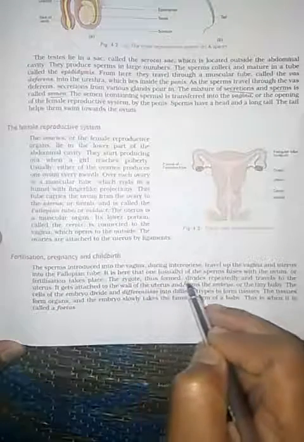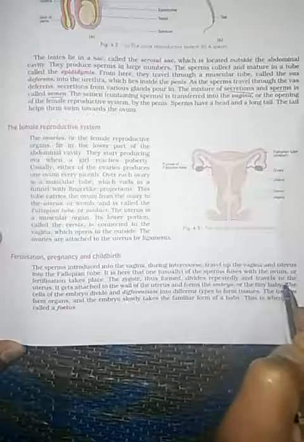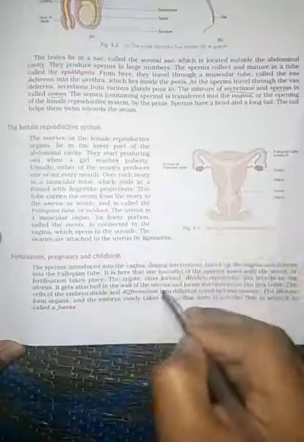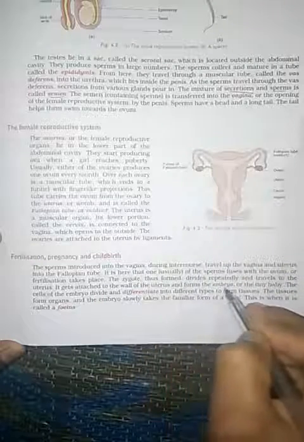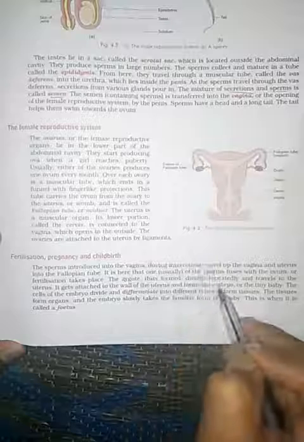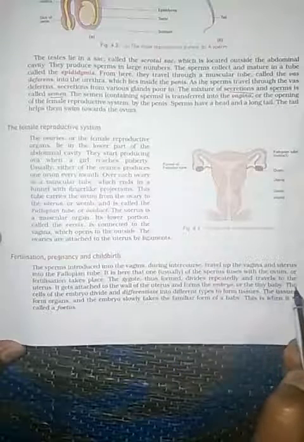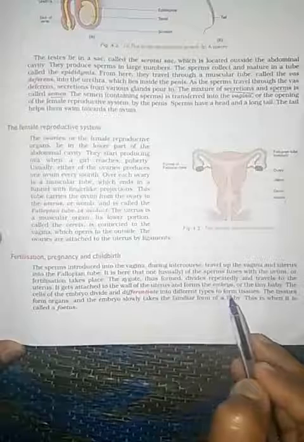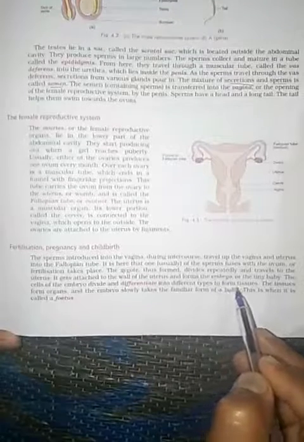The zygote thus formed divides rapidly and travels to the uterus. It gets attached to the wall of the uterus and forms an embryo. The zygote turns into an embryo, the tiny baby. The cells of the embryo divide and differentiate into different types to form tissue.